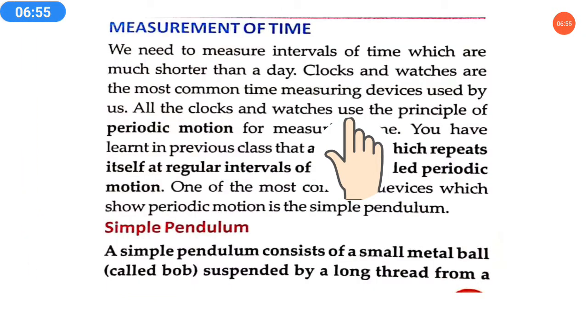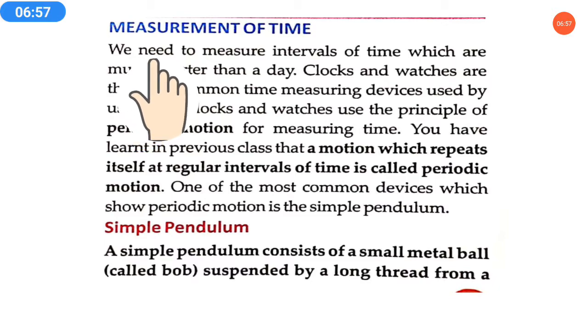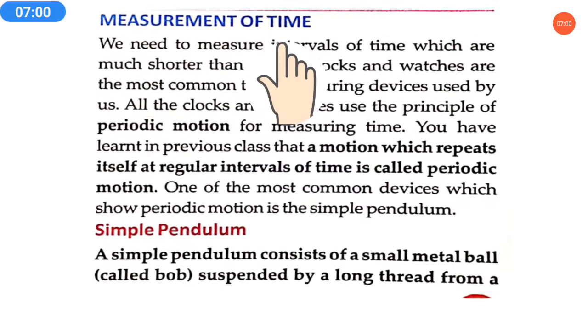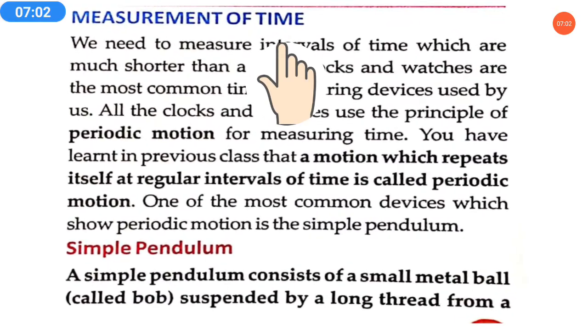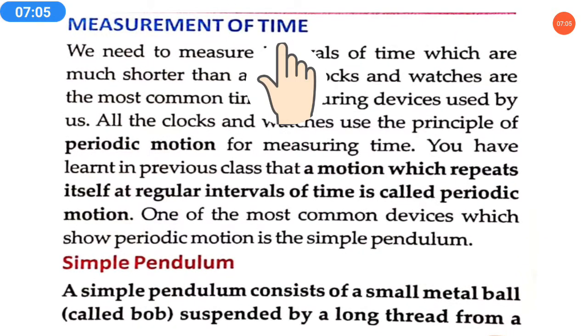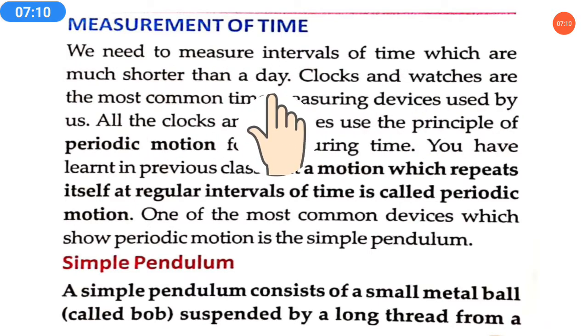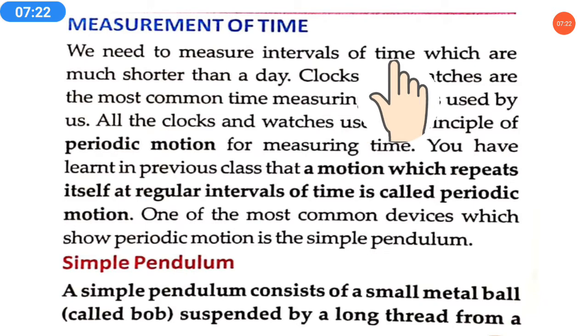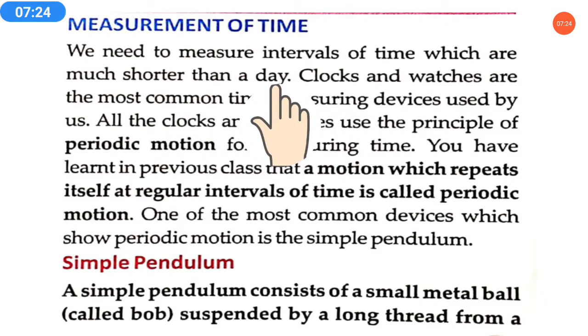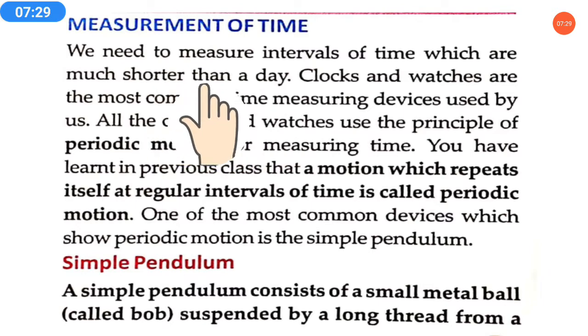Now the next topic is measurement of time. We know time, but how is it measured, how can we measure time? That we will see here. We need to measure intervals of time which are much shorter than a day. Now we know a day. In ancient times people were using the solar day, one sunrise to the next sunrise. But if we have to measure small intervals of time, like half a day or shorter than half a day, how will we measure?